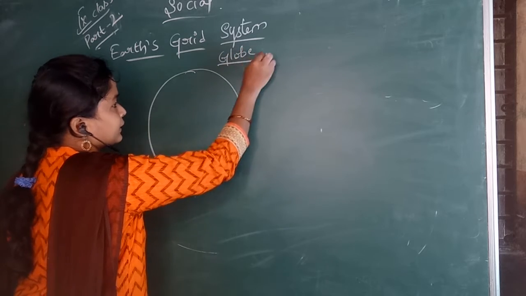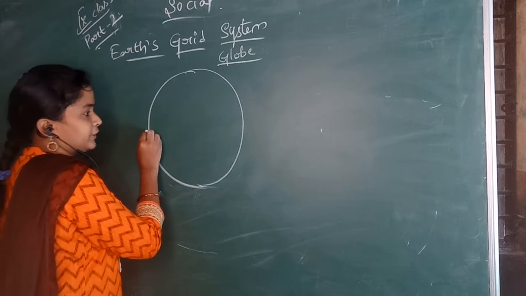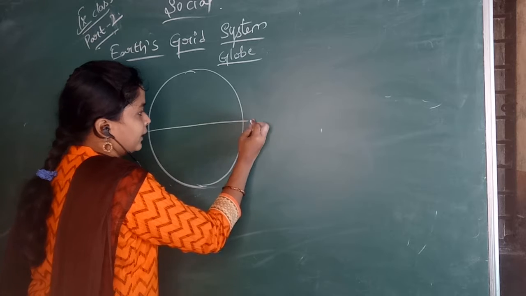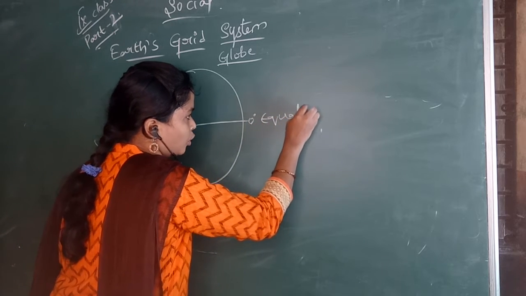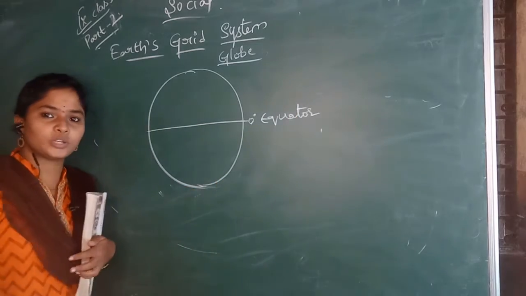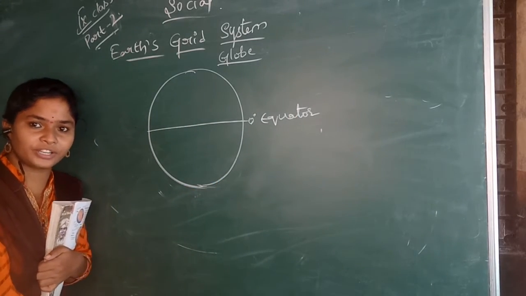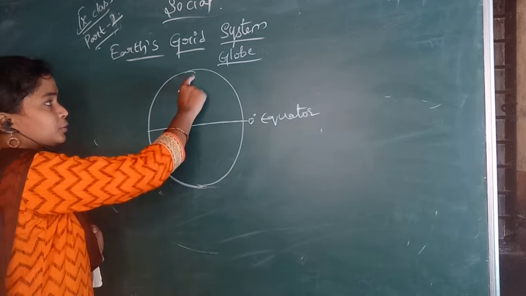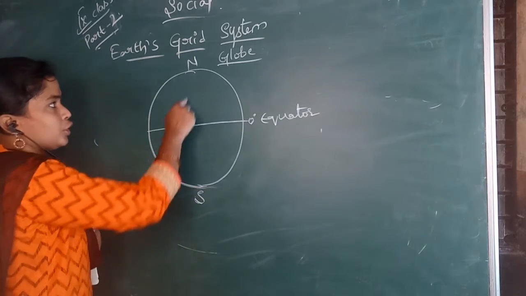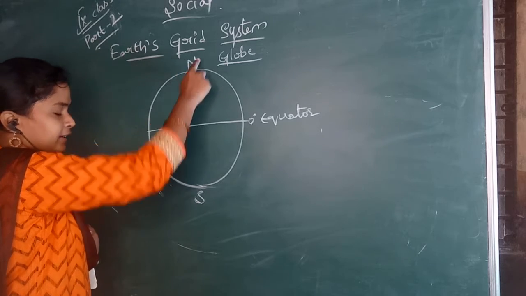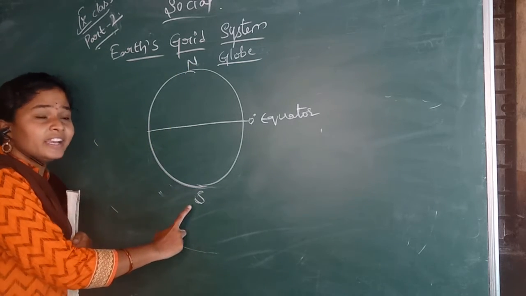For example, it is a globe. In the center of the globe there will be the equator, and the equator will always be 0 degrees. A globe has two end points, the north pole and the south pole. The north pole will be indicated as N and the south pole as S.